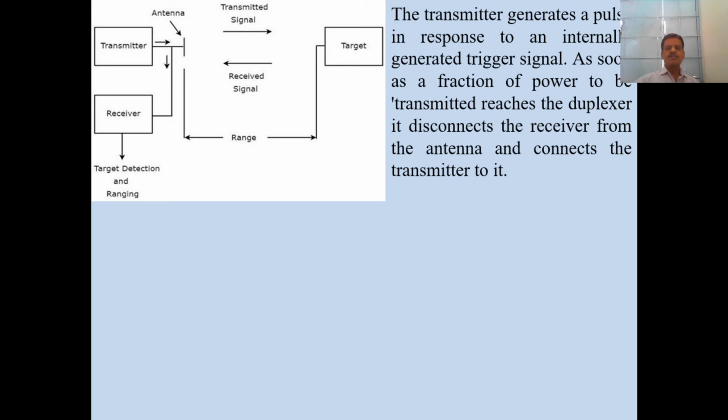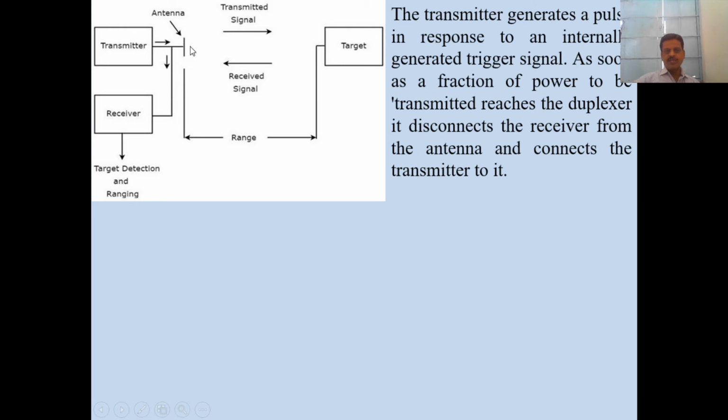Here the transmitter generates a high frequency, high power electromagnetic wave, known as the microwave, and that is fed to the transmitting antenna.